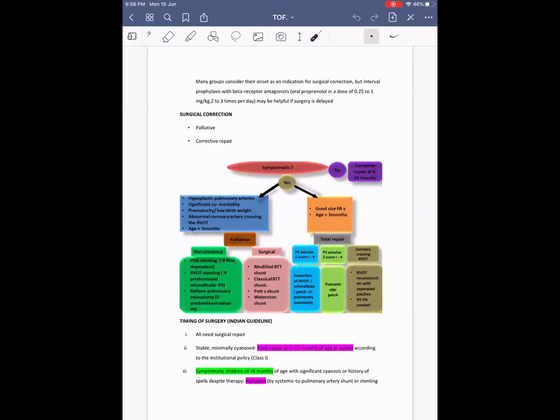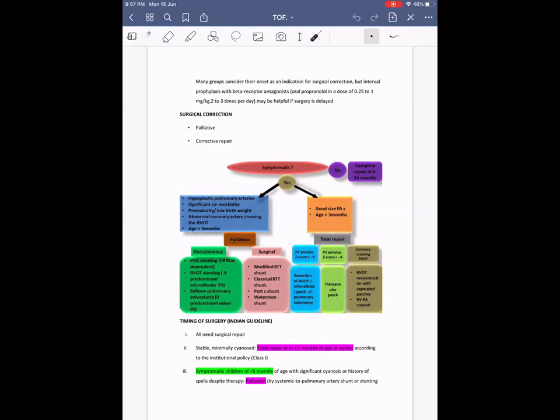When you don't want to incise on the RVOT, you put a second tube from RV to PA and create a double barrel. That is called the double barrel technique, huh? Not technique, sure, but you create two ways. No, there is something called the double barrel technique. I've read it somewhere, but I don't know whether it applies to this one or something else.